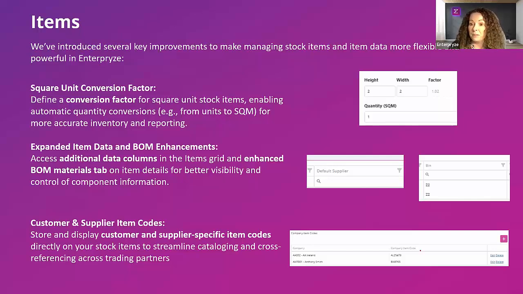For those customers out there who are SAP Business One, and you're using BP catalog numbers already in SAP Business One, you will automatically be able to view the catalog numbers in Enterprise, but you can't edit them in Enterprise. You'll have to update and maintain those directly in SAP Business One. But for everybody else in Enterprise, you'll be able to add, view and edit those directly within Enterprise. So really it enables you to catalog and cross-reference everything across your trading partners.